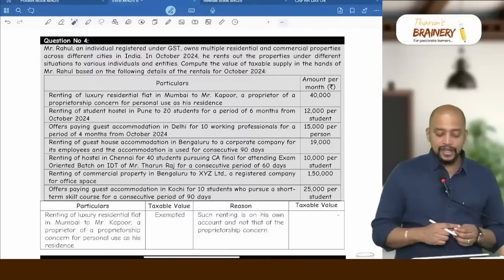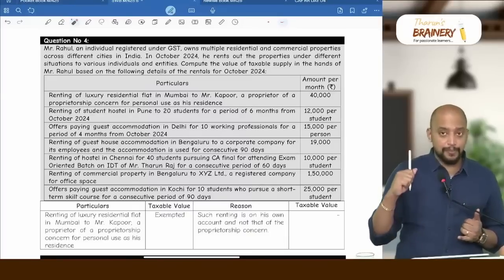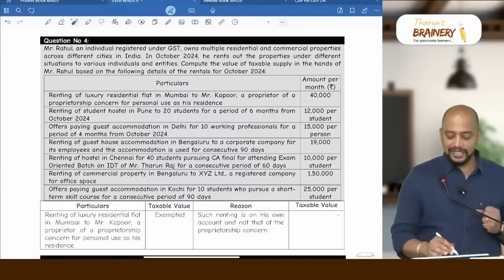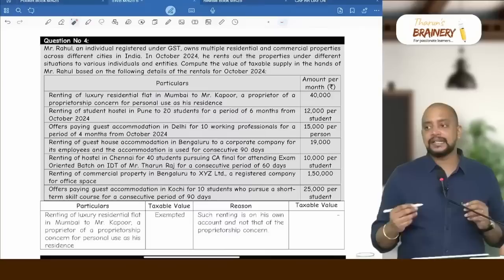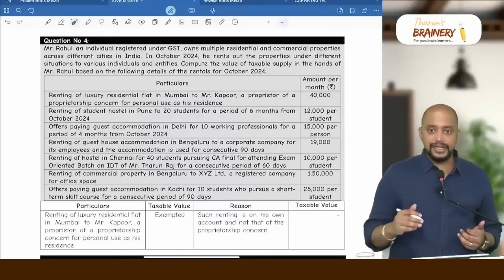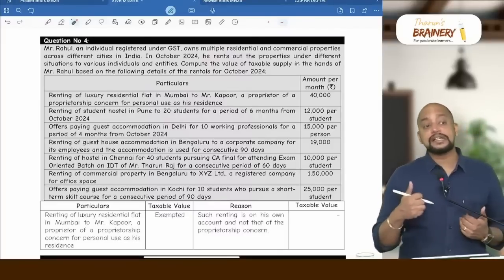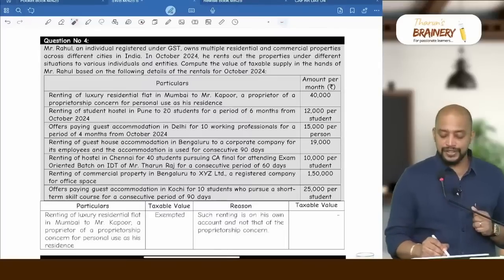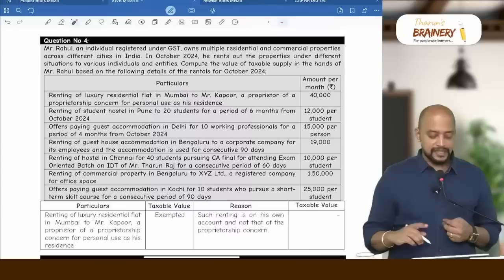First, renting of a luxury residential flat to Mr. Kapoor, a proprietor of a proprietorship concern, for personal use as his residence. What is your answer? Exempted. Whether Mr. Kapoor is registered or unregistered, it is exempted. If Kapoor is unregistered, anyhow exempted. Even if he is a registered individual, it is exempted because he is taking it for his personal residence. So this 40,000 will be exempted.